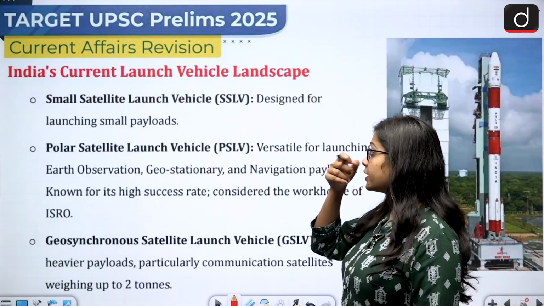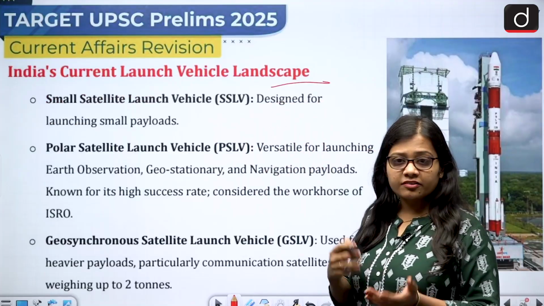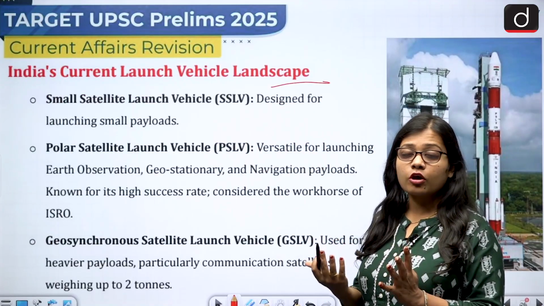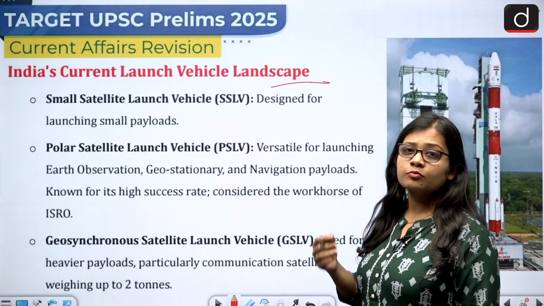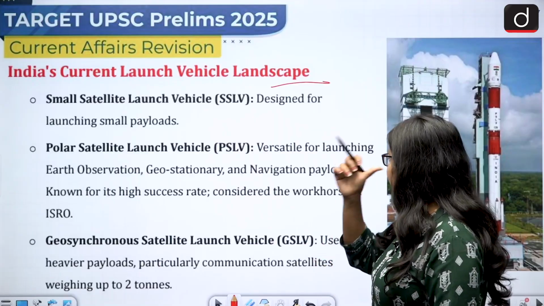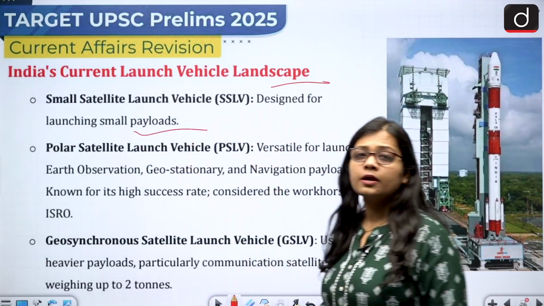Now let us talk about India's current launch vehicle landscape. So what are the different types of rockets that ISRO possesses? First is the SSLV, the Small Satellite Launch Vehicle. So it is designed for launching small payloads.